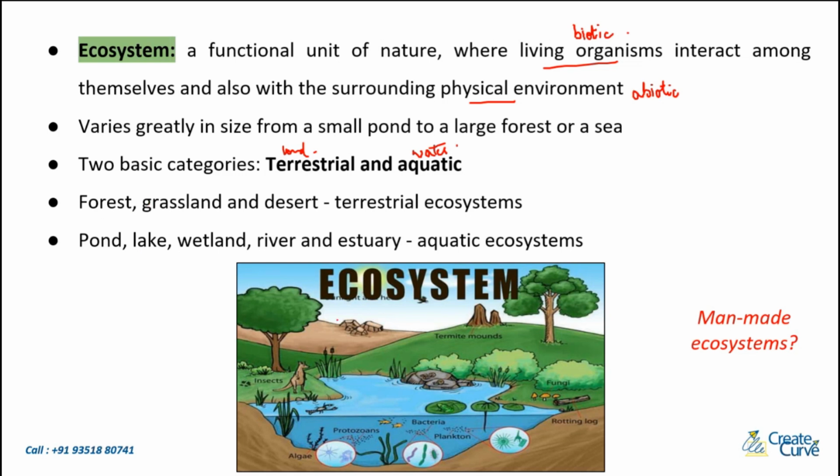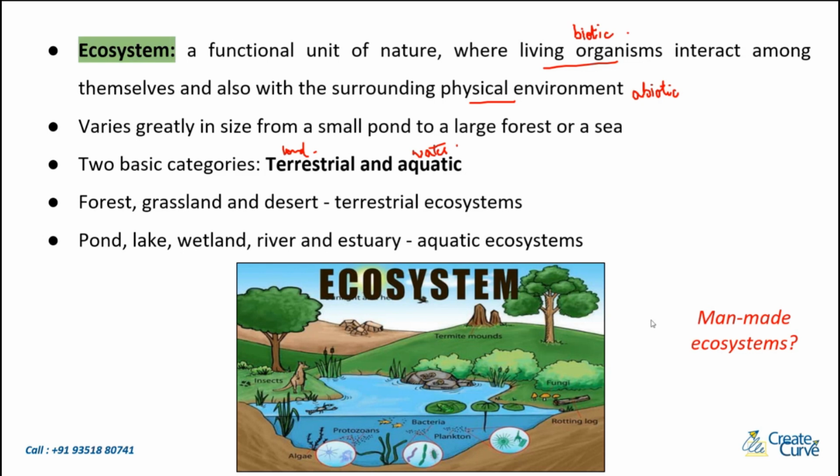So what you see over here is basically an ecosystem. This is one particular area over here. You can see certain living things over here, basically biotic things. For example, you can see some insects, you can see animals over here. You have some bacteria, planktons, protozoans, all of these. What are the abiotic factors here? Anything that you can think of here. What about the sun? The sunlight over here. So there's going to be some sort of temperature differences. All of those will come under abiotic factors.